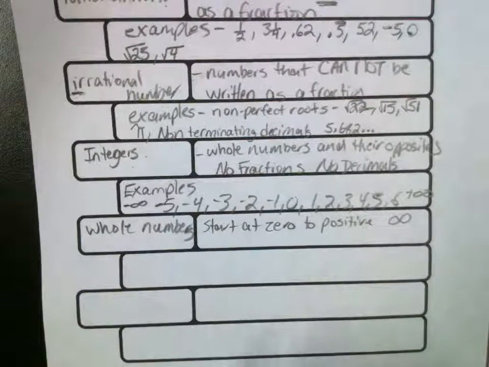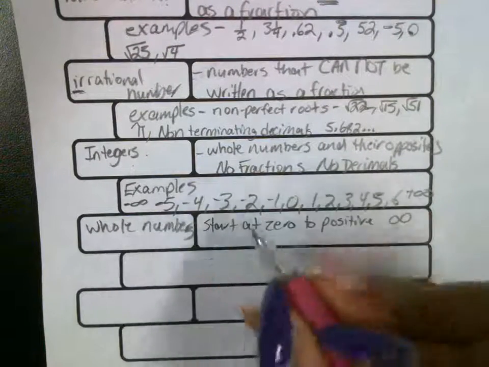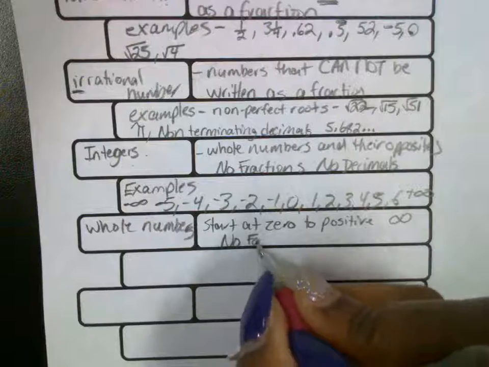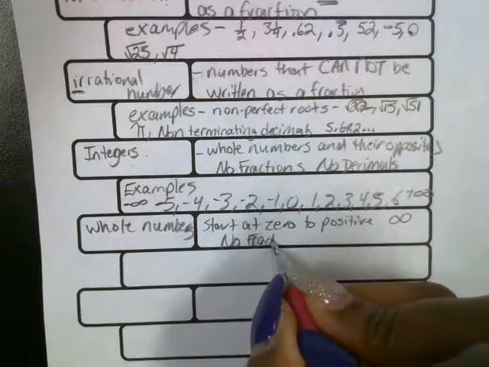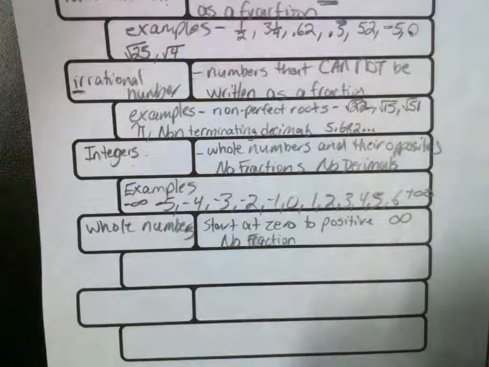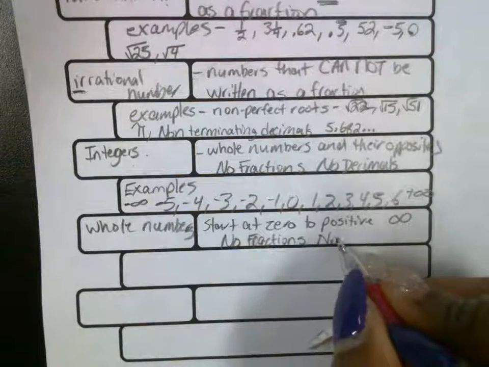Infinity is the sideways 8. No fractions. No decimals.